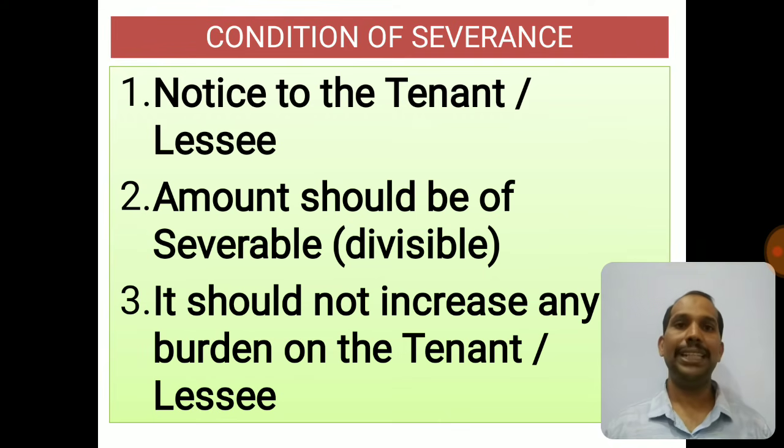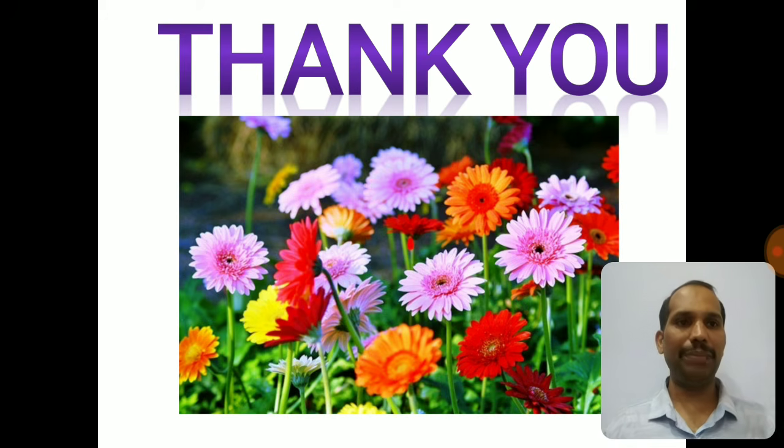Now I am repeating, there should be a notice to the tenant or lessee, and the amount should be severable. There should be a possibility of dividing that amount or thing whatsoever. The profit should be divisible between the sharers, and it should not increase any burden on the tenant or lessee. That's all, guys. This is about apportionment.